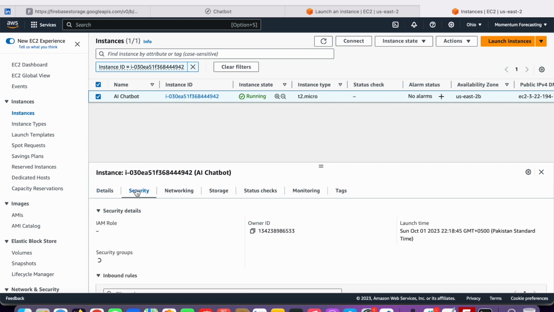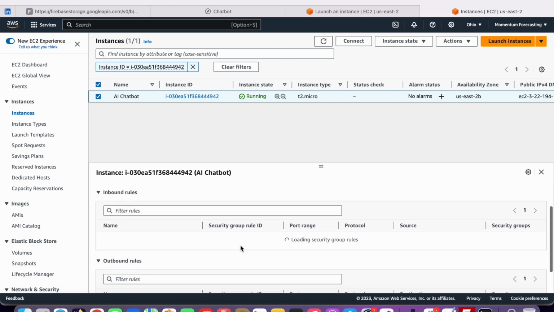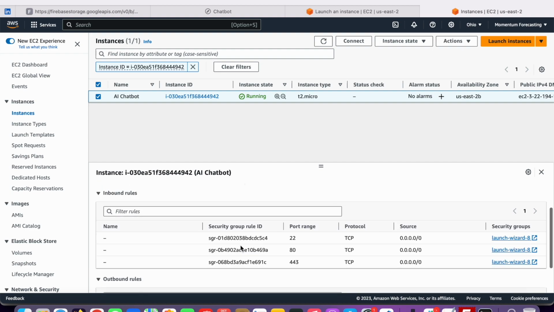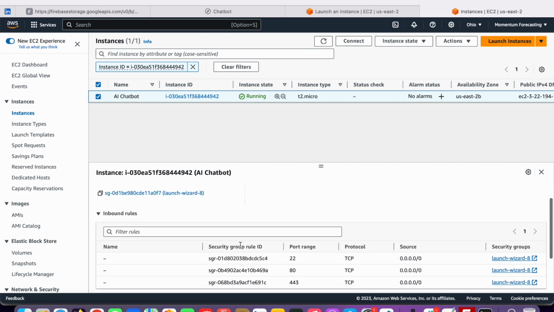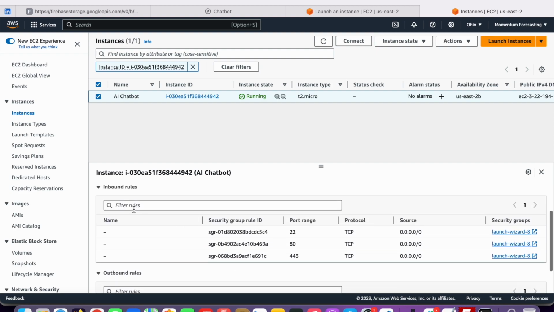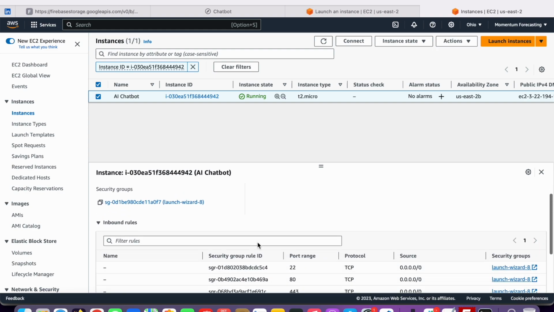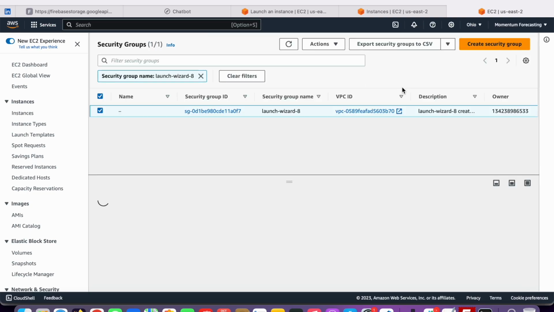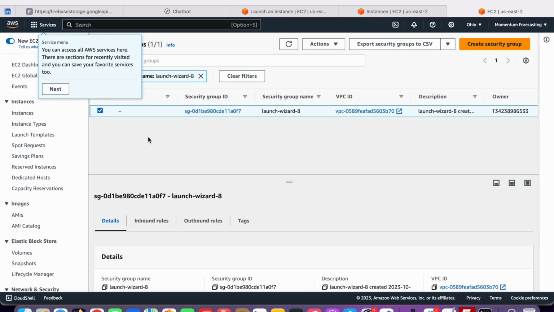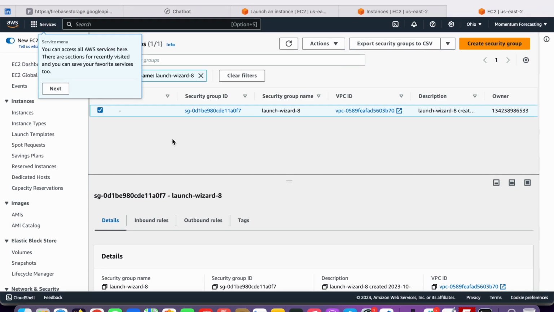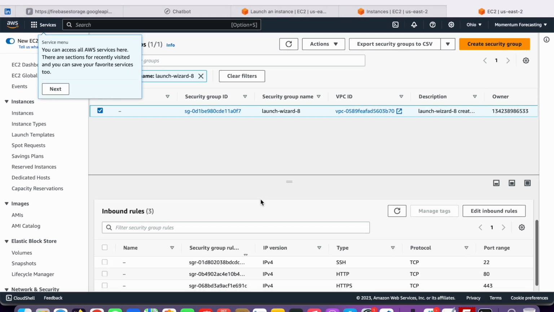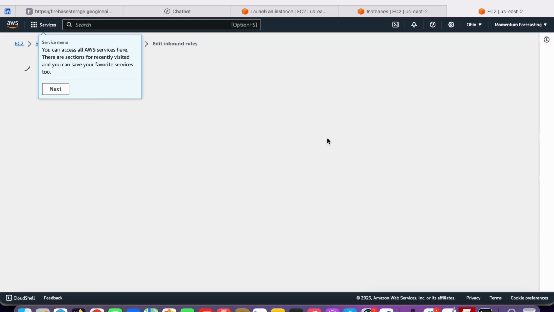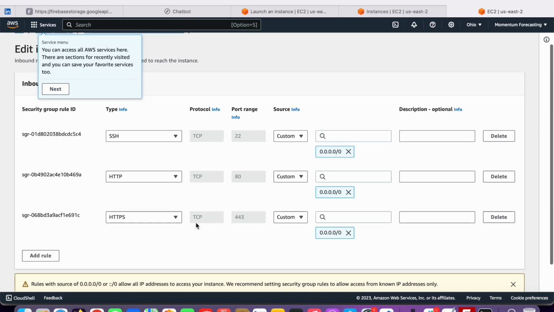To do that, you need to go to the security section. Let's say these are inbound rules and outbound rules. So you need to change your inbound rules. How you can change it basically? Just click here, and then there is that edit inbound rules. So here you need to add a rule.